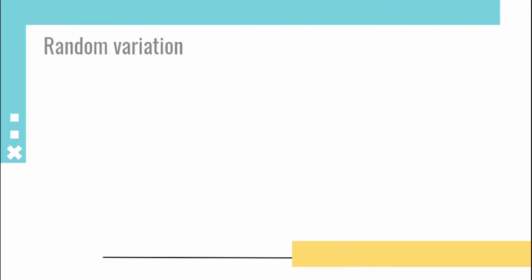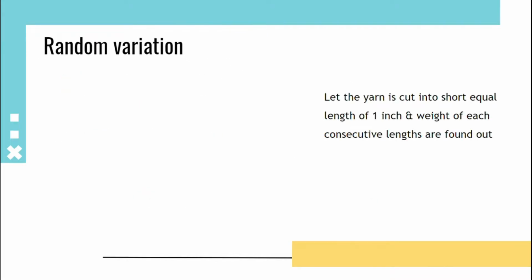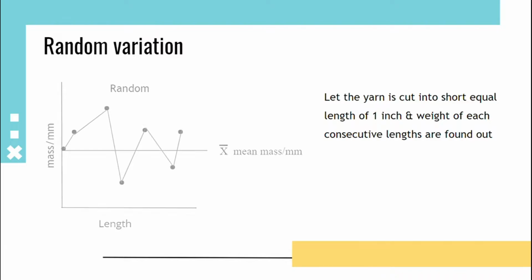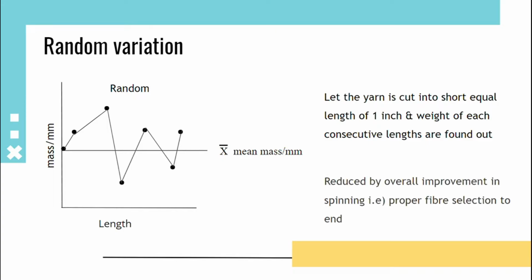Random variation. Let us consider a yarn is cut into equal short lengths of 1 inch, and the weight of each consecutive length is found. When these weights are plotted against the length, this type of trace is obtained. This is known as an irregularity trace, that is random variation. So this can be reduced by overall improvement in spinning, that is proper fiber selection to the end.